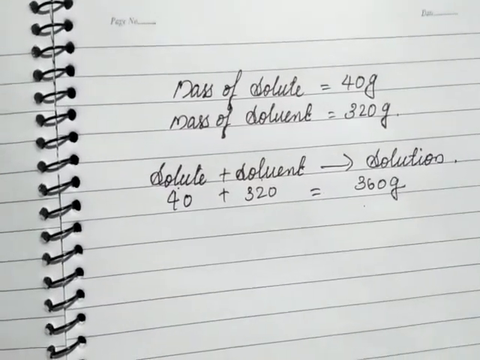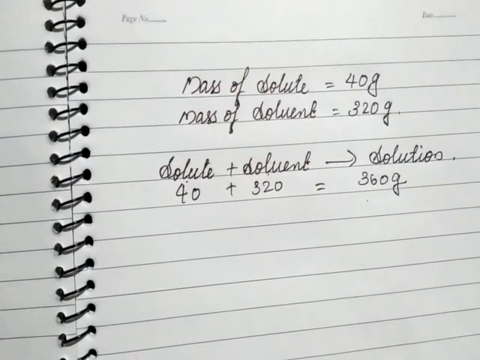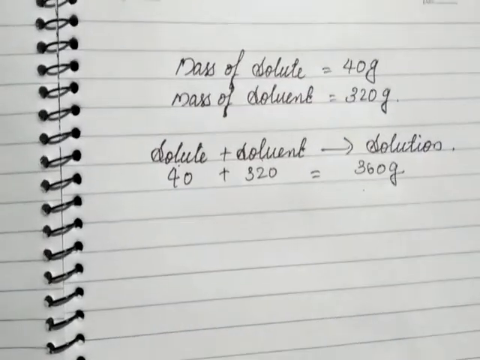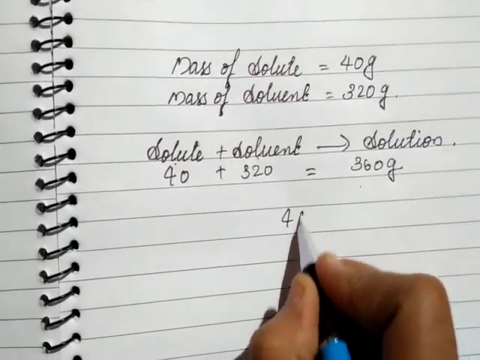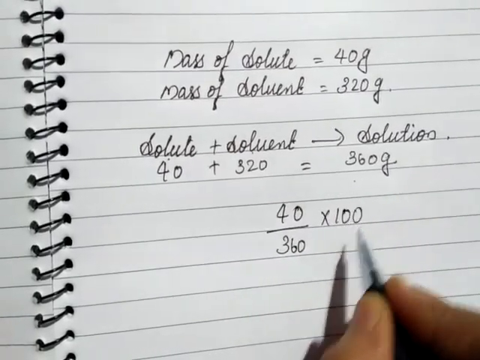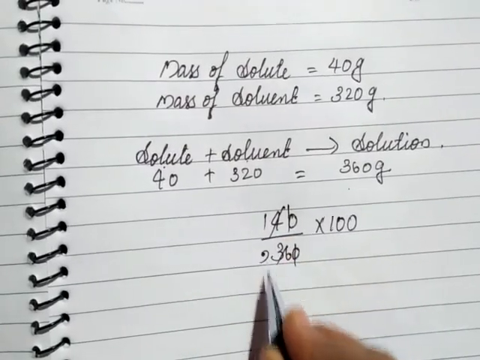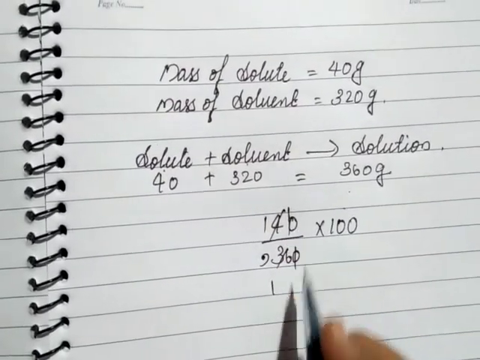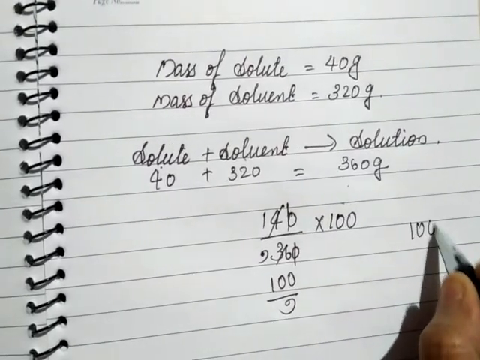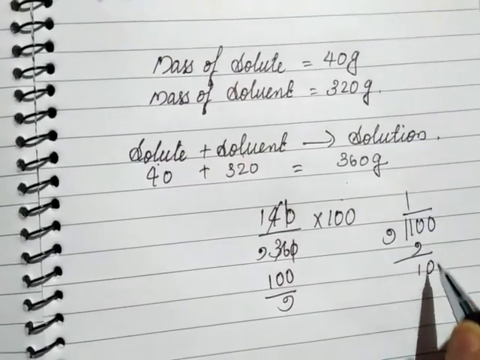We already learned the equation: mass by mass percentage of a solution is equal to mass of solute divided by mass of solution into 100. So here it comes as 40 divided by 360 into 100. When we divide this, we get 1 by 9, that is 100 into 1, 100 by 9. We can divide this 100 by 9. You can see how I am dividing this.